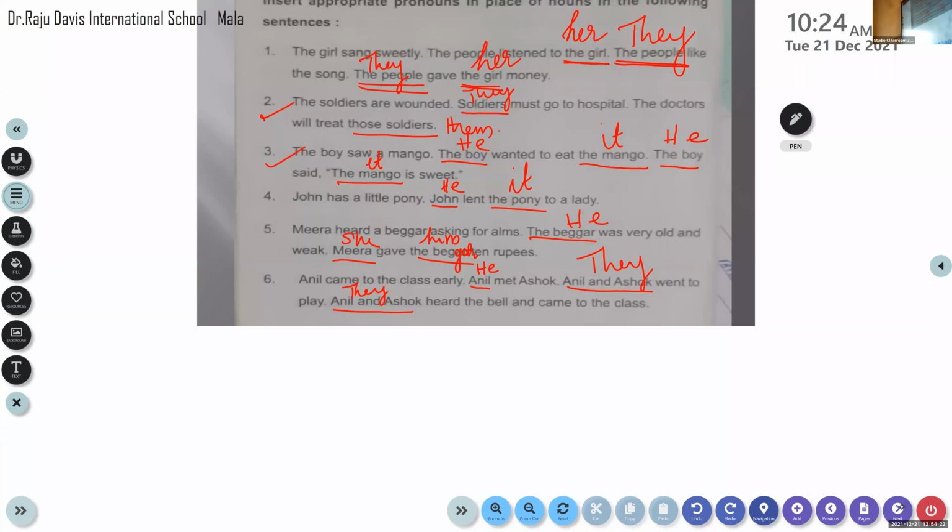And what are pronouns? Please do learn it very well. I'll be sending you the notes. Okay. Don't worry about it. I'll be sending you the notes. So I think now you're almost thorough with the pronouns. All are able to answer it.